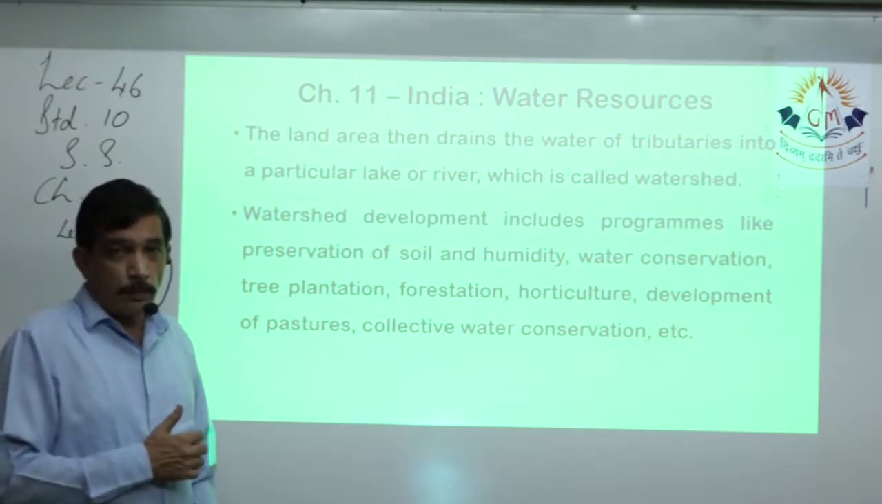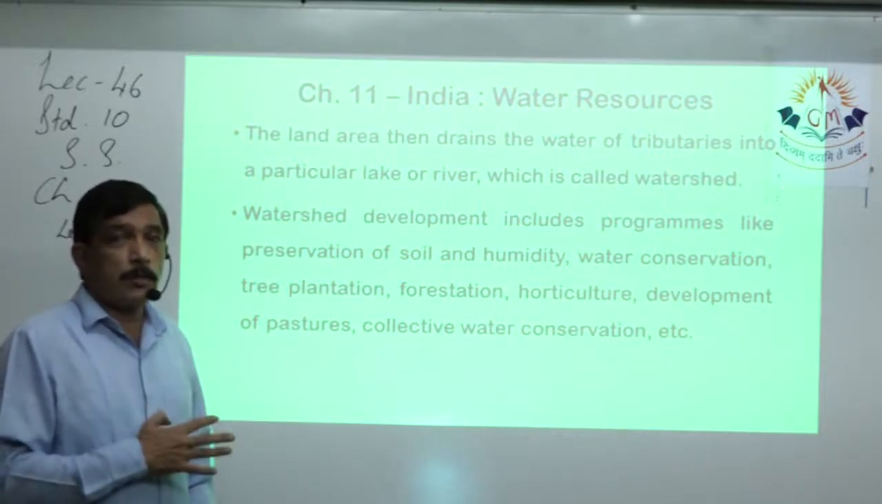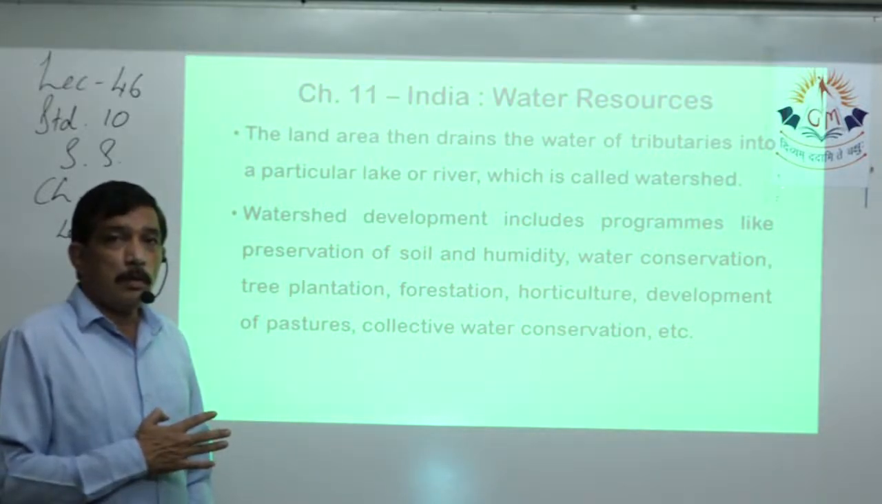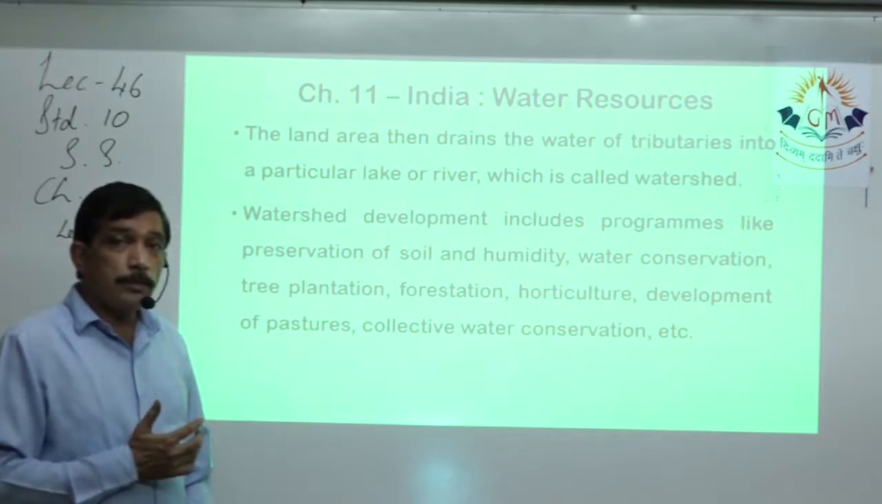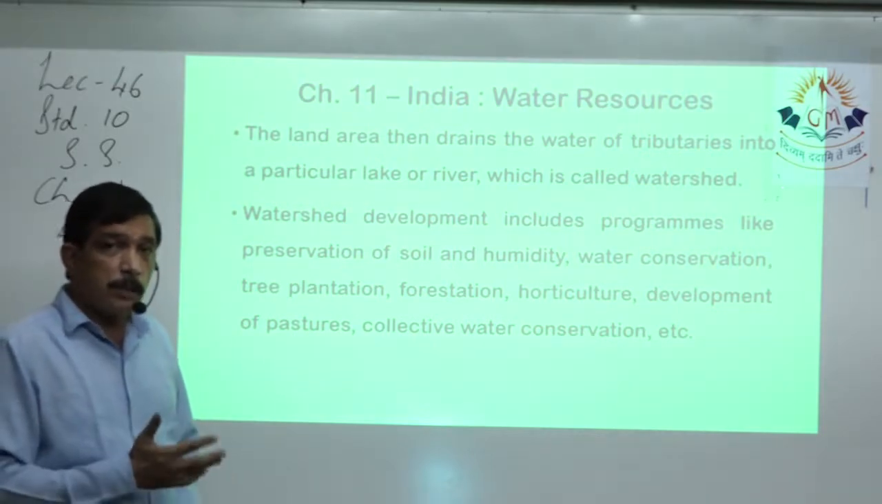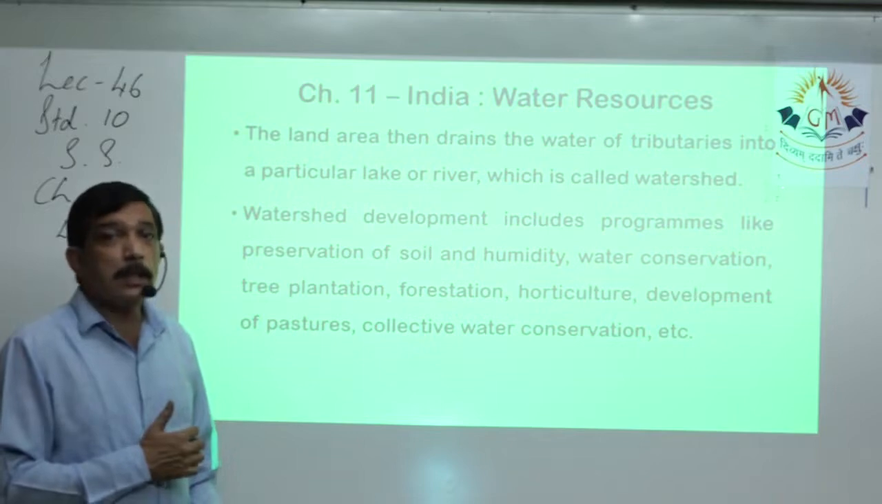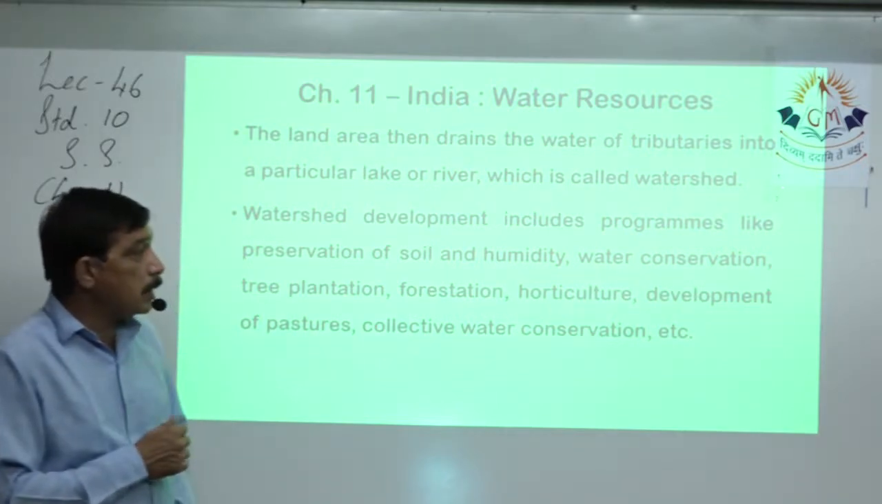Horticulture: plants, shrubs that are grown in the forest by the forest department, or we can say the nursery where plants are grown. That horticulture can be done.